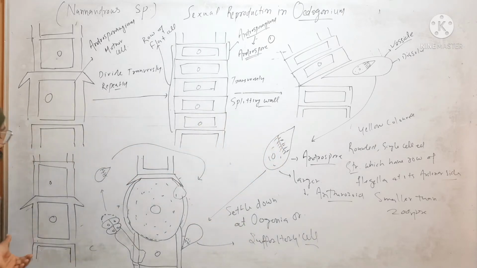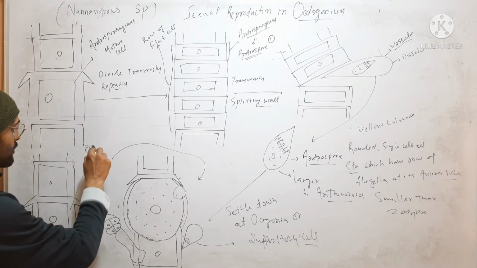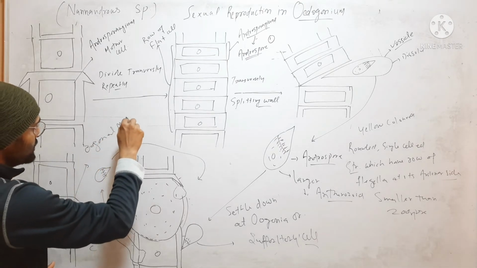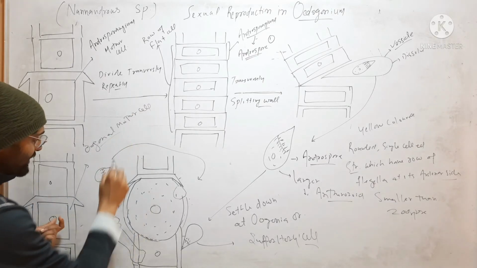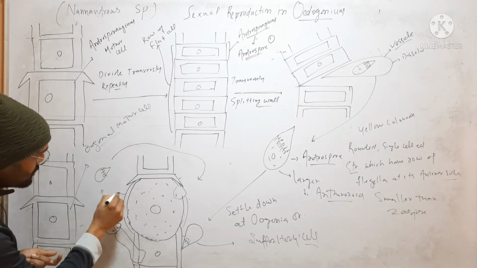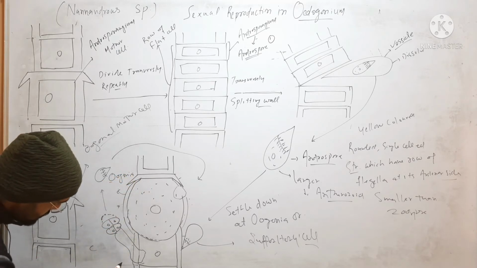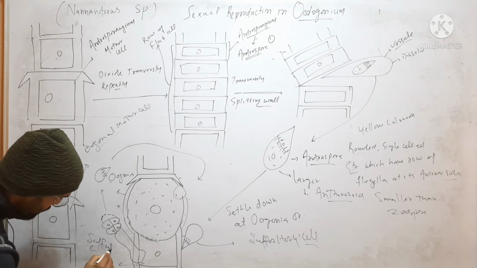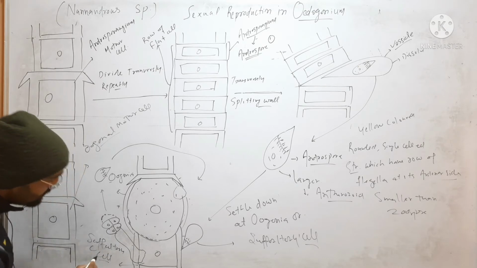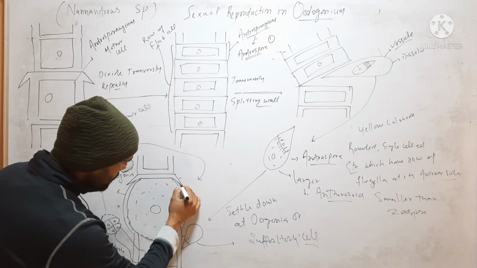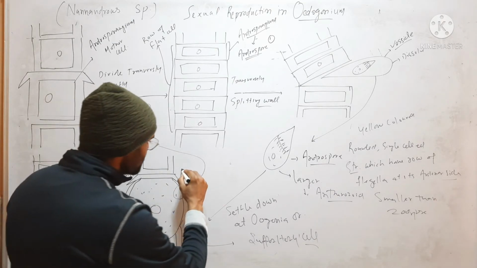When we talk about the female reproductive structure, similar to the male structure, any cap cell will behave as an oogonial mother cell. So here this cell will behave as the oogonial mother cell. It will divide and form two cells. The upper cell is the oogonium, the lower cell is the suffultory cell. This oogonium then forms a pore at its anterior end,